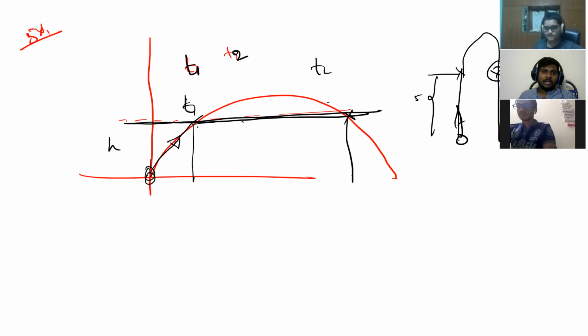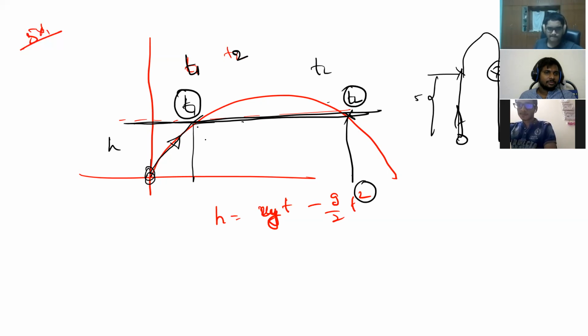There you can understand what this height h is that I am talking about. Height h is equal to how much? ut minus g by 2 t square, or not? It's a t square, so it means a quadratic equation, or not? Two roots will be there, right? That is nothing but T1 and T2, two times.